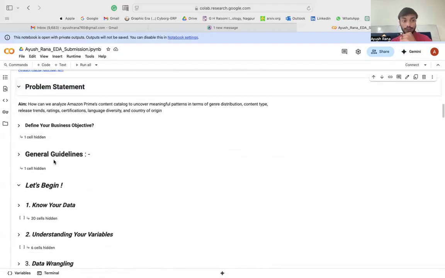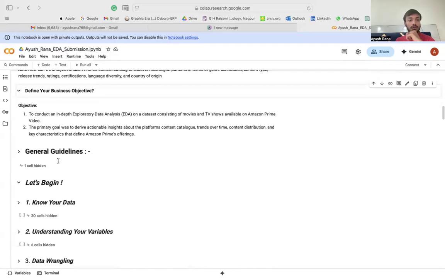The problem statement, according to me, that I have developed is: how can we analyze Amazon Prime's content catalog to uncover meaningful patterns in terms of genre distribution, content type, release trends, ratings, certifications, language diversity, and country of origin. Right. Define your business objective.